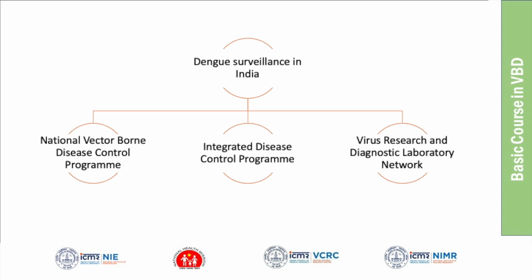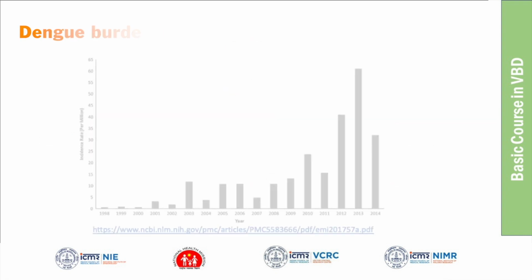The VRDL network is maintained by the Indian Council of Medical Research. So ICMR is doing the surveillance using VRDL, and the other two are IDSP and the National Vector-Borne Disease Control Program. So three agencies are involved in dengue surveillance.